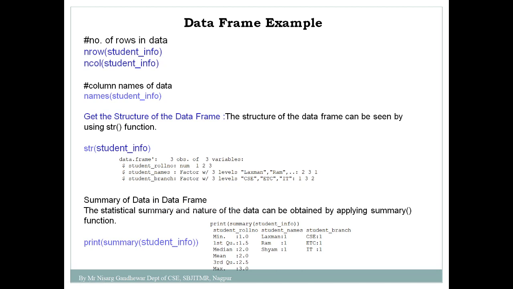Then one more function is available, that is the summary of data. If you want to get the summary, what does the summary include? It's a statistical summary, and the nature of the data can be obtained by applying the summary function. Suppose I applied the summary function on a data frame variable, student_info. What will I get? I will get output like this. It will show the minimum value, the maximum, mean, median, then column names and column values. All this information will be displayed by using the summary function.